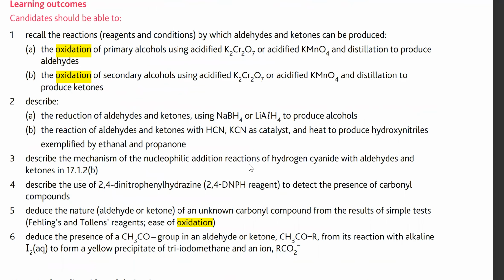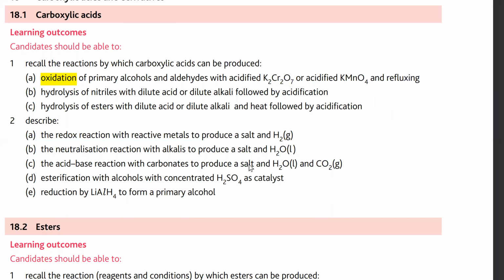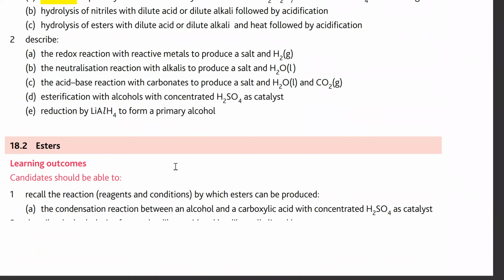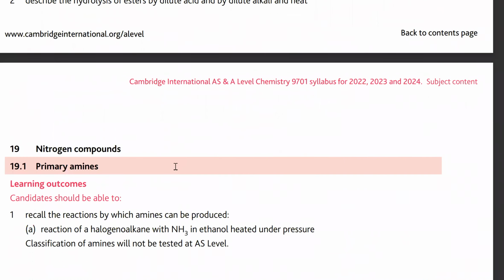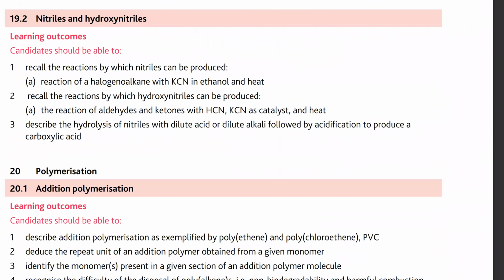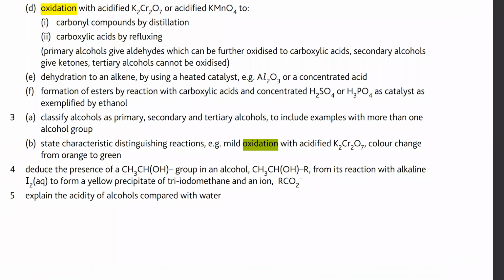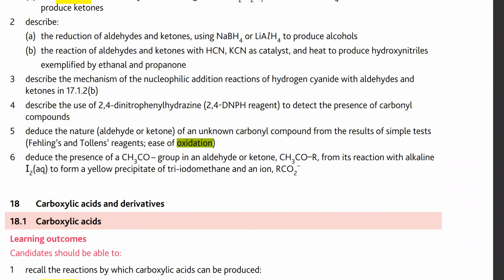Aldehydes and ketones, we did all of that. Oxidation of primary alcohols, we did that. Any other oxidation reaction? Color change, done.